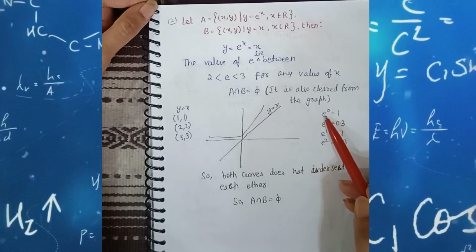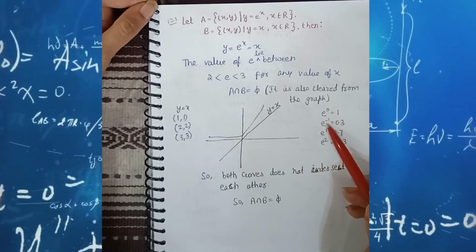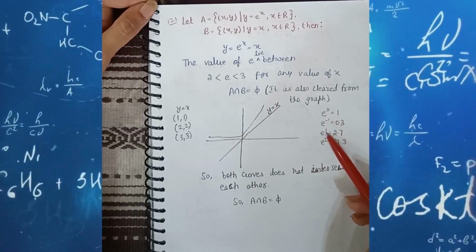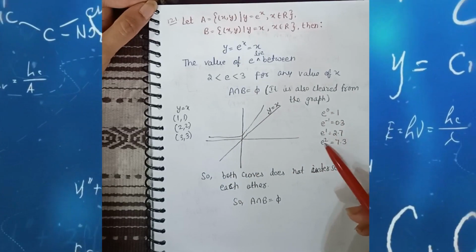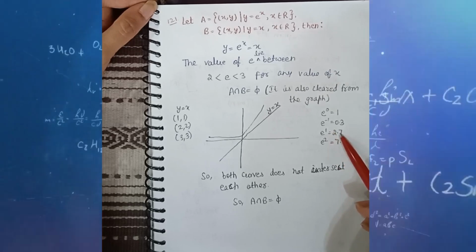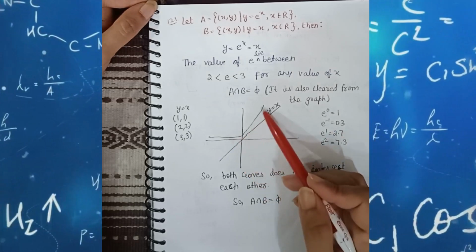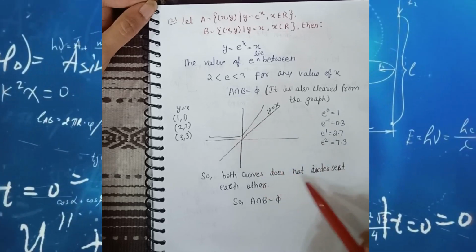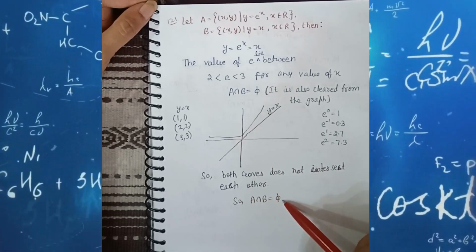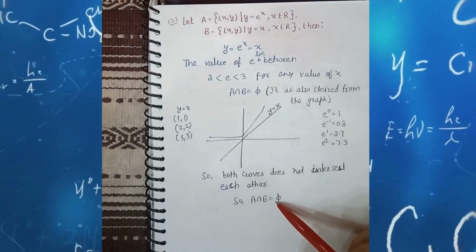You can see also e raised to the power 0 is 1, e raised to the power minus 1, that means negative term is 0.3, and e raised to the power 1 is 2.7, e raised to the power 2 is 7.3, that means it is more than 2. So if we see the curve, both the curves do not intersect each other. That means the intersection part is 5. So A intersection B is equal to 5.